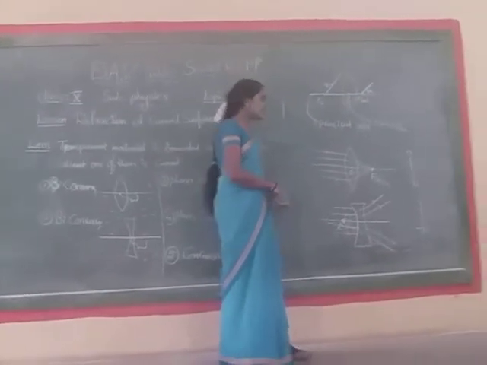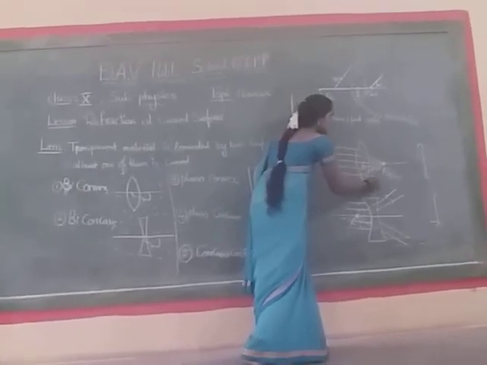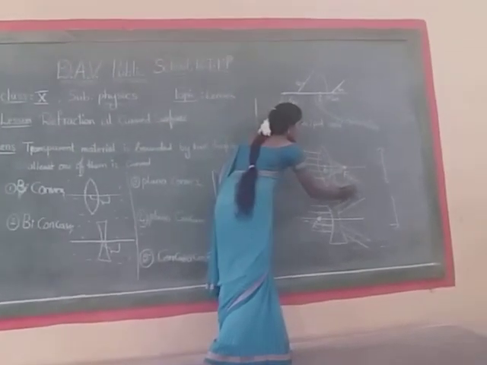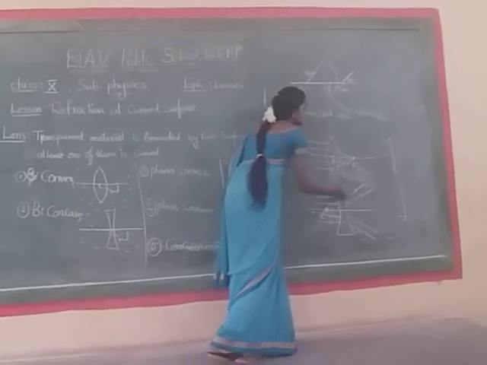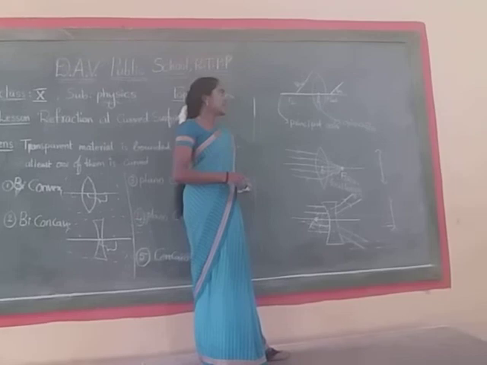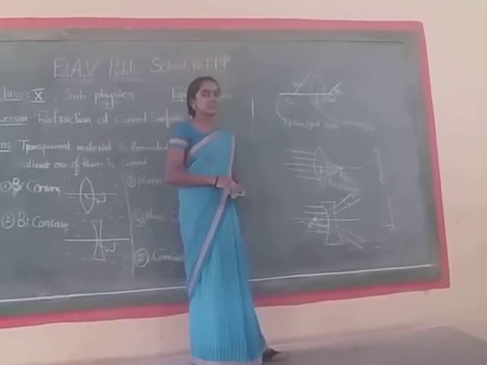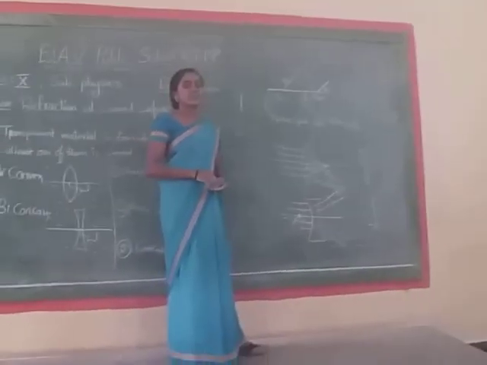If we measure the distance from the optic center to the focus point, that distance is the focal length. Focal length is the distance between the optic center and the focus. Radius of curvature is the distance between the center of curvature and the optic center.